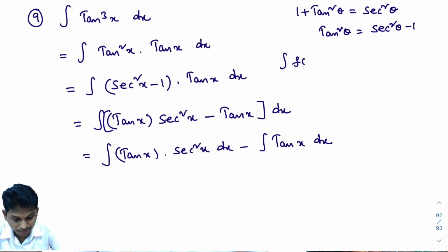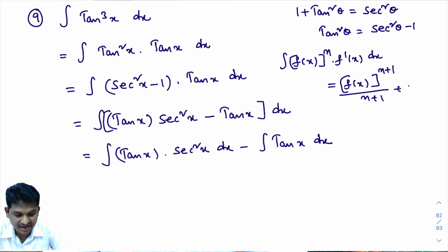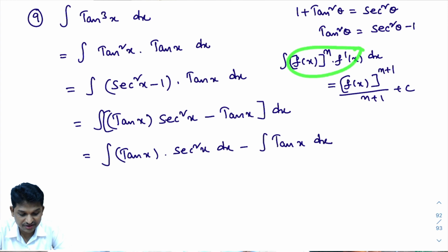Integral of f of x whole power n into f dash of x dx. In model number 3, in type 3 problems, we learn this formula. What is this formula? F of x whole power n plus 1 divided by n plus 1, plus c. If you want to do this problem, you must be good in model number 3. When the given integral is of this form, then we will write the answer like this. We did around 12 to 13 problems of this model.